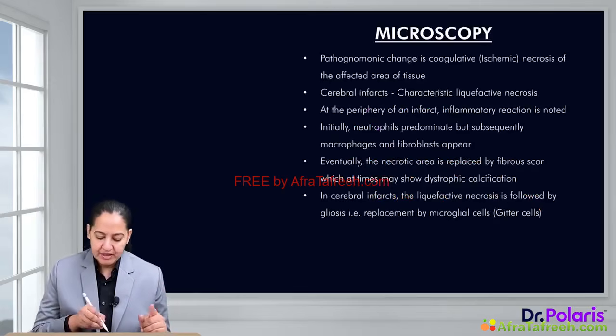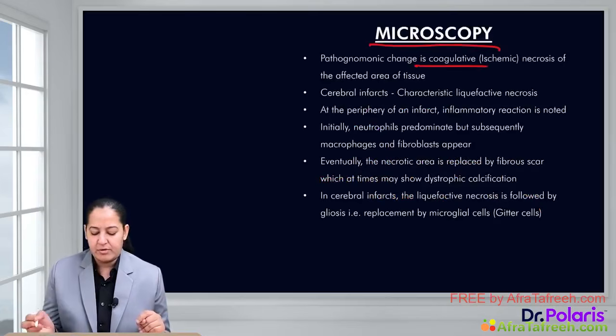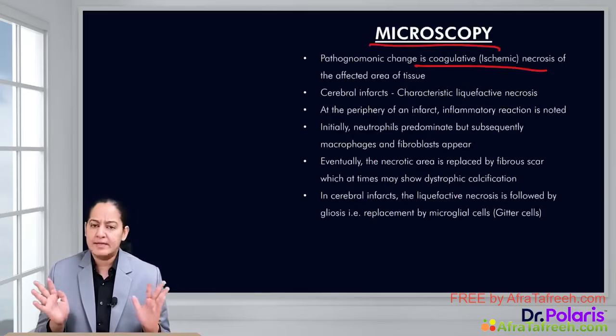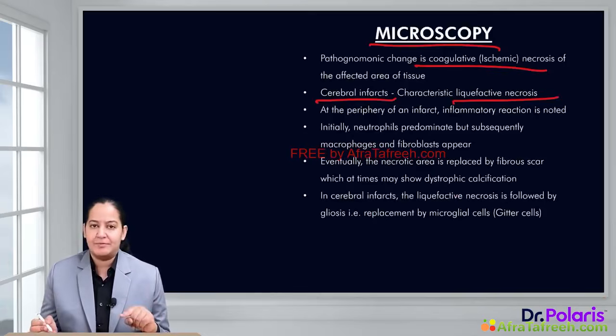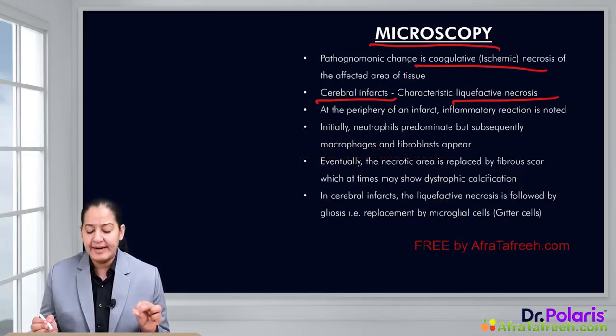Coming to microscopy, the microscopy is always coagulative necrosis. In all organs it is coagulative necrosis, but in brain it is liquefactive necrosis. So brain is the exception. In any organ or tissue in the human body, if blood supply is obstructed, it leads to coagulative necrosis. But if the blood supply to the brain is obstructed, it leads to liquefactive necrosis.